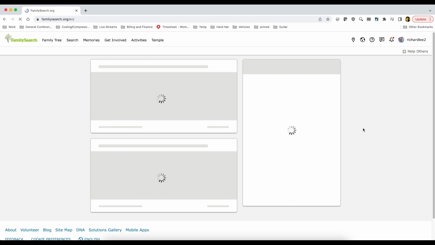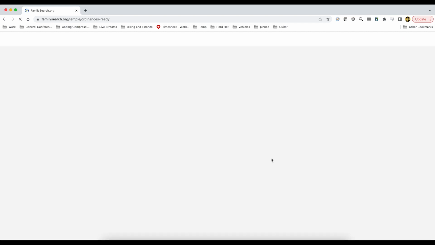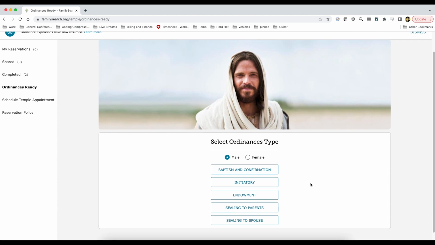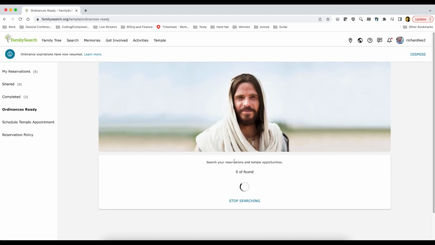Once you do sign in, this window right here will have a prompt to help you find a person. This is usually used for when you're going to the temple. You can either make an appointment or find a person. So if we find a person, what we want to do here is select baptism. If we choose a person who needs baptism and confirmation, unless there's something wrong in the system, they will need all of these other ordinances done as well, because this is supposed to be the first one that needs to be done. So if we click on baptism and confirmation, it will help you find some names that you could take to the temple and have them baptized.